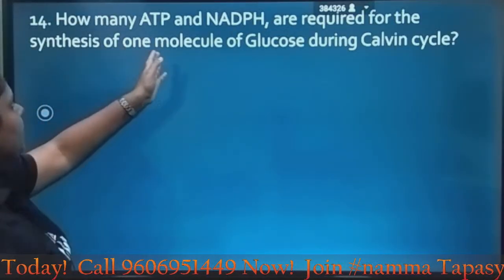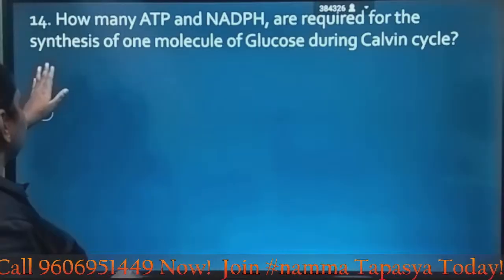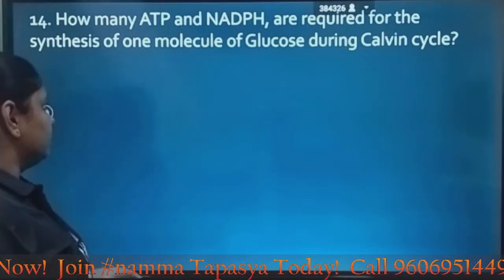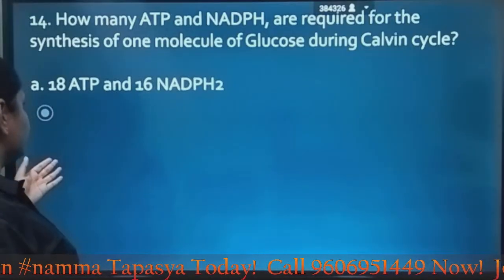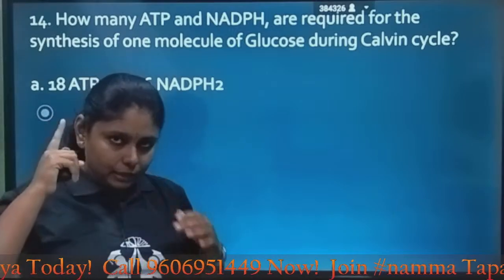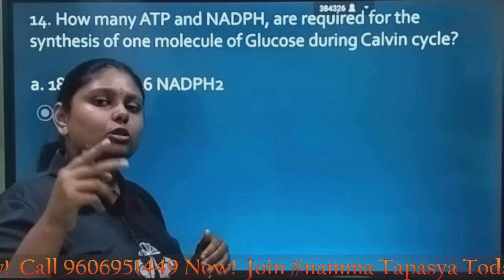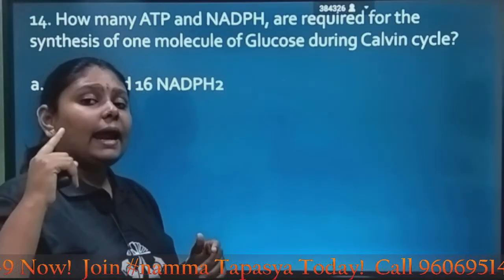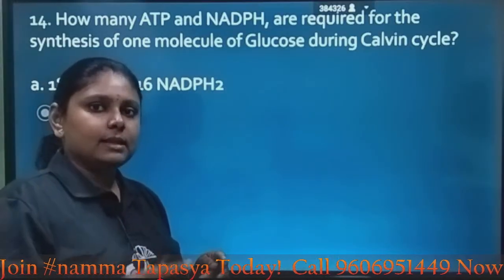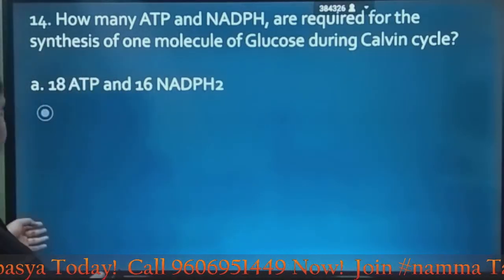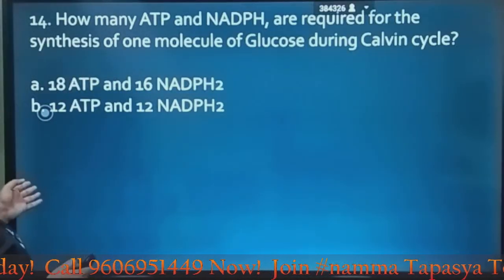Next question: how many ATP and NADPH are required for synthesis of one molecule of glucose during the Calvin cycle? Let's look at the options. Before that, we all know that to produce one glucose molecule, it has to undergo 3 Calvin cycles, correct? And each Calvin cycle requires 6 ATP. So let's look at the given options.